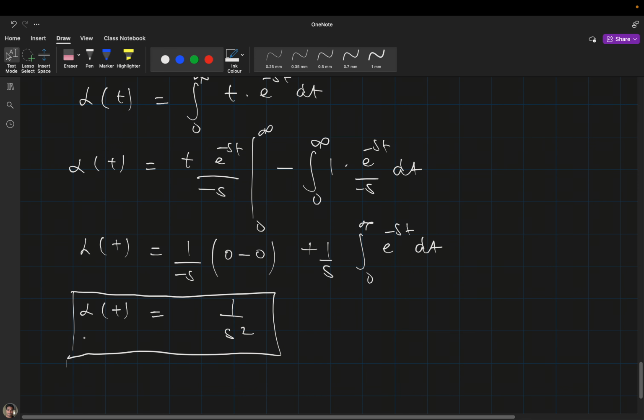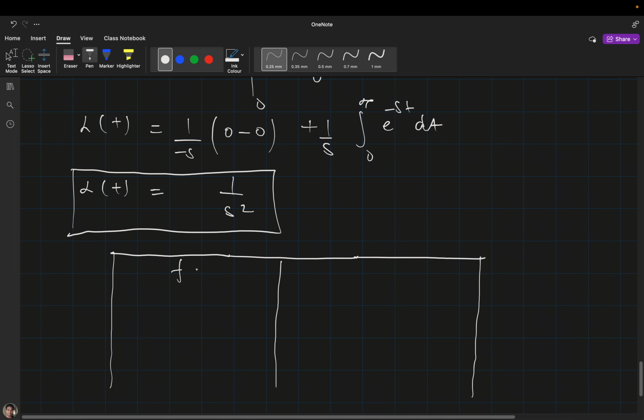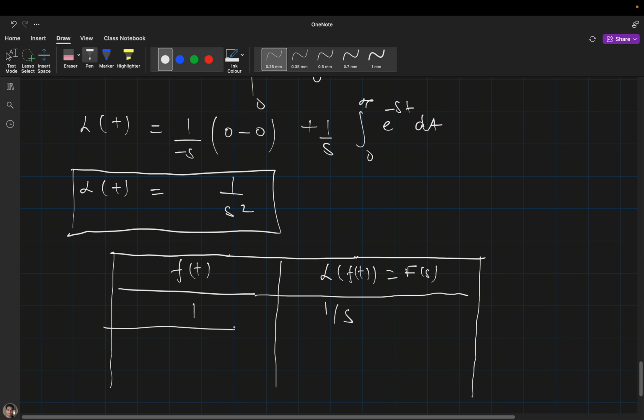This was just the basic derivation of simple functions. Now I will create a table so that we can use all of these directly without solving. In the first column I will write ft, and in the second column the Laplace transformation of ft, which is capital Fs. When ft is 1, it is simply 1 by s, and when it is t, it is 1 by s square.